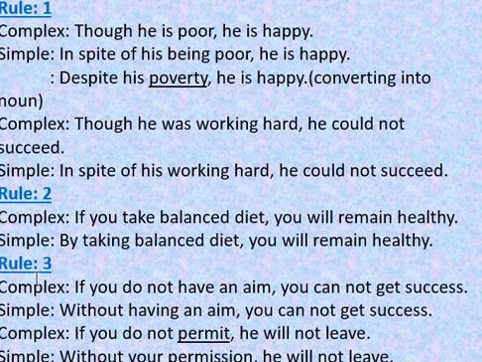Rule number 3, a slight difference from rule number 2. That is, rule number 3, if plus negative sentence. If you do not have an aim, you cannot get success. Simple sentence: without having an aim, you cannot get success. Another way we can do, that is, you may see the underlined words. If you do not permit, he will not live. In simple sentence, it becomes, without your permission, he will not live. It becomes a noun here.